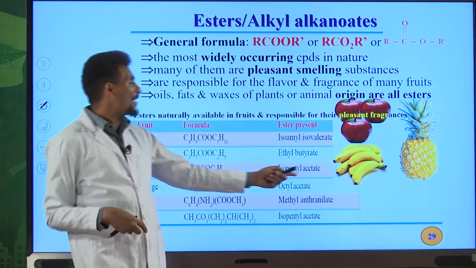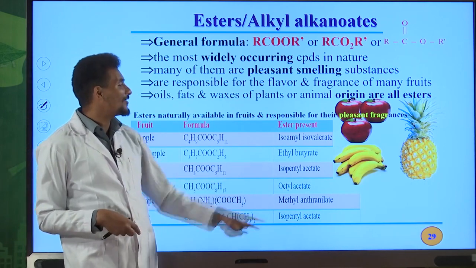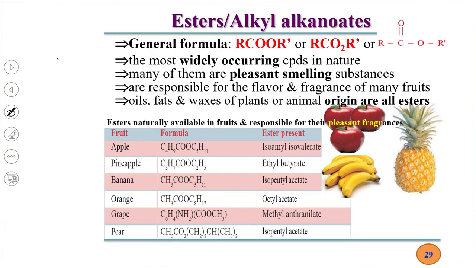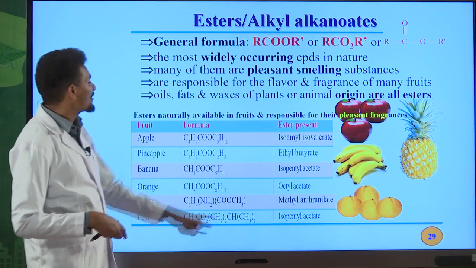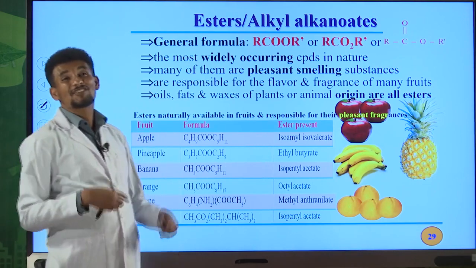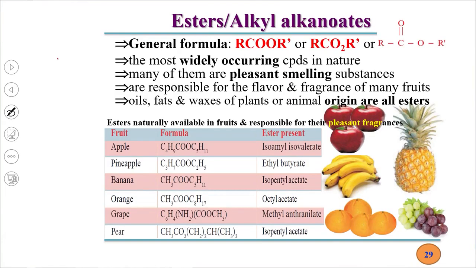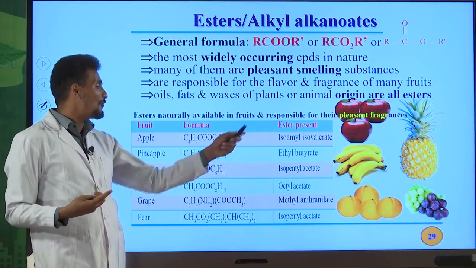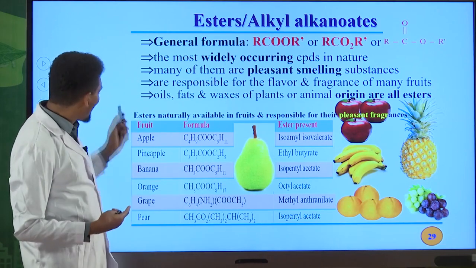The third one, isopentyl acetate. This is found in banana. This is the formula for isopentyl acetate. Therefore, this is responsible for the pleasant fragrance of banana. Another one is octyl acetate. This is an ester found in orange, and therefore it is responsible for the pleasant smell of this orange. Another ester, found in grapes, is methyl anthranilate. This is the formula for that ester. And the last one is isopentyl acetate. This one is found in pear.